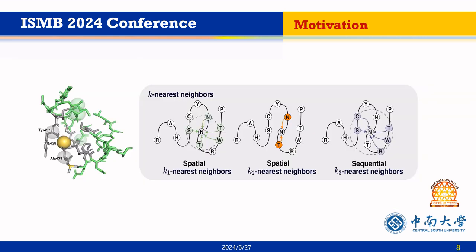As shown in this figure, we designed three different neighbor residues to construct the k-nearest neighbor graph, given a central residue of mutation. The first are residues that are spatially and sequentially less than k1 in distance. The second are residues that are less than k2 in sequence distance only. The third neighbor contains only residues that are less than k3 in spatial distance.